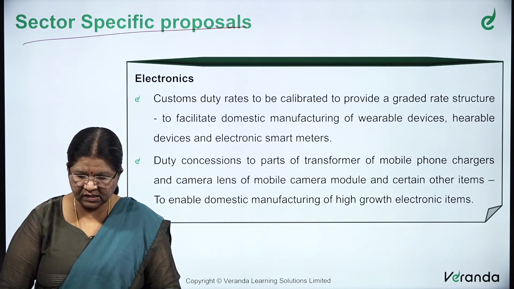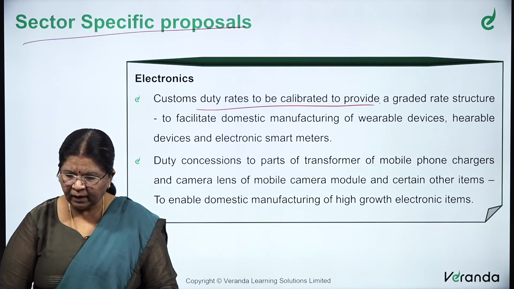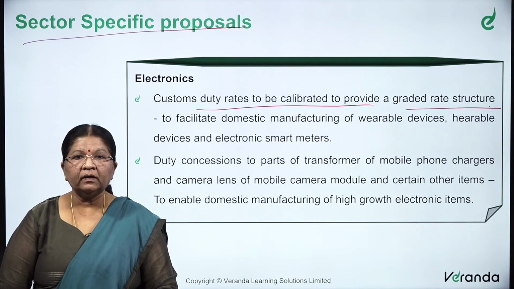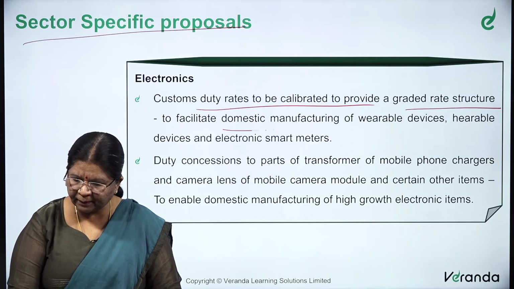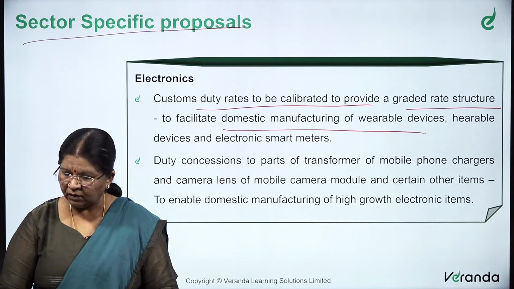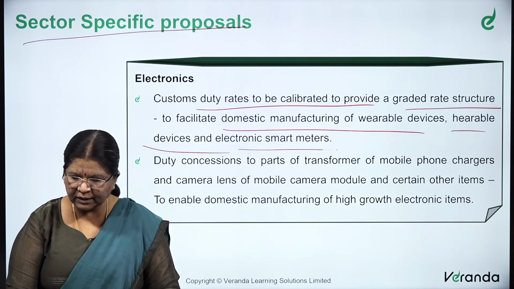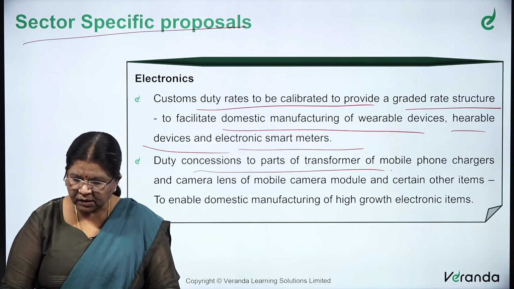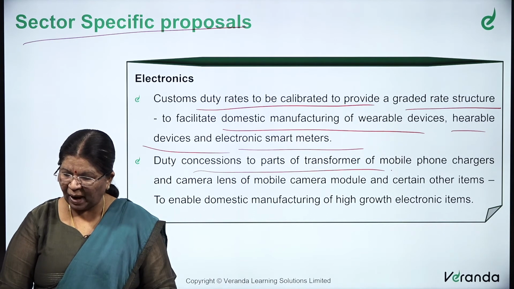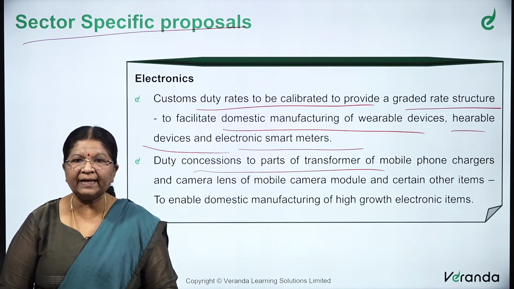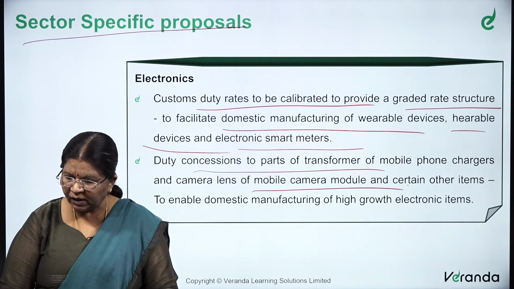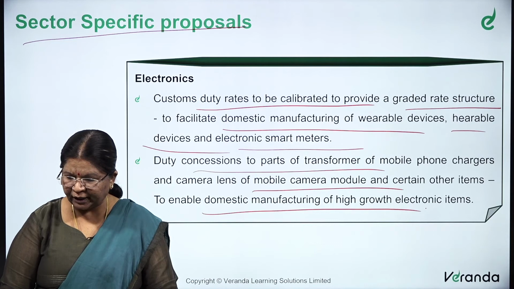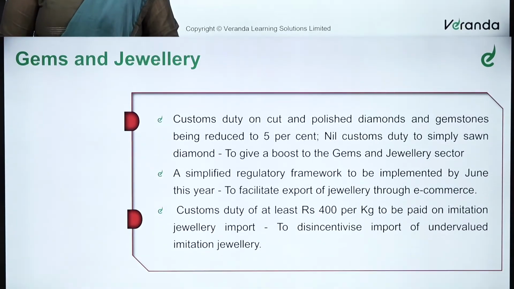Under electronics, the customs duty rates are to be calibrated to provide a graded rate structure, mainly to facilitate domestic manufacturing of wearable devices, hearable devices and electronic smart meters. Duty concessions to parts of transformers of mobile phone chargers, camera lenses, mobile camera modules and certain other items to enable the domestic manufacturing of high growth electronic items.